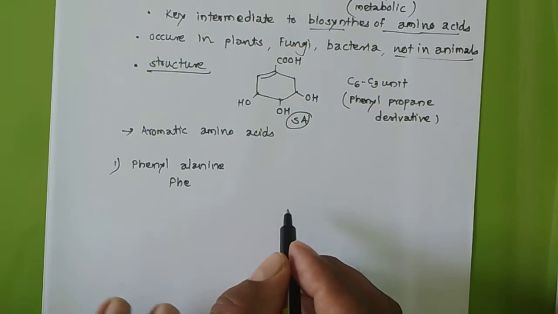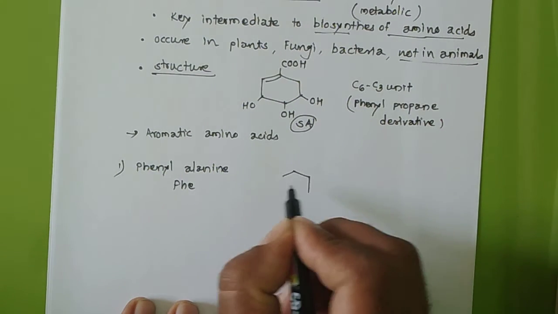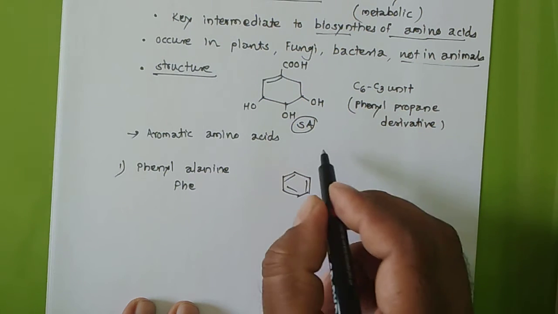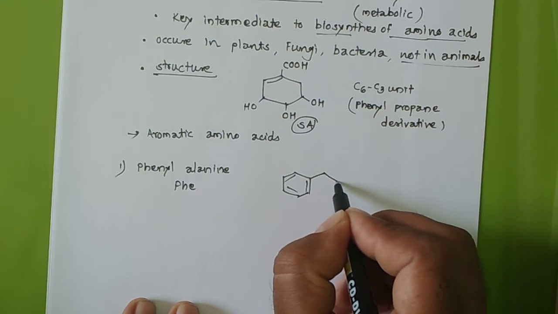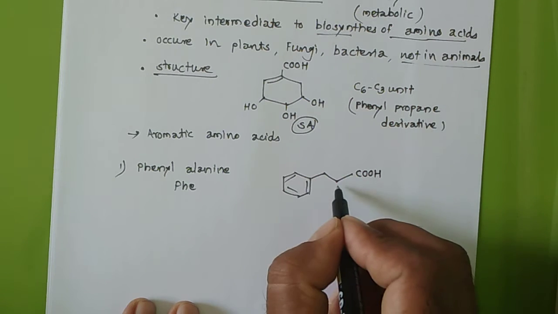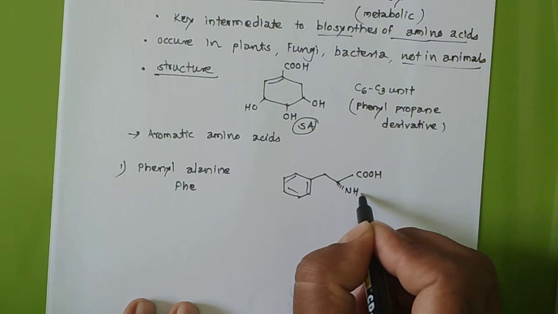So this is the first one, and better I will write down its structure. This is a benzene ring having 3 carbons outside, acid and also amine.